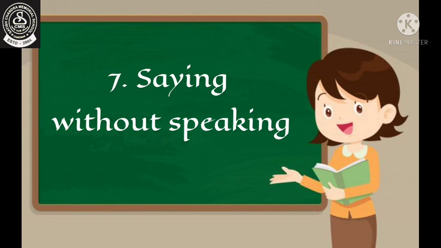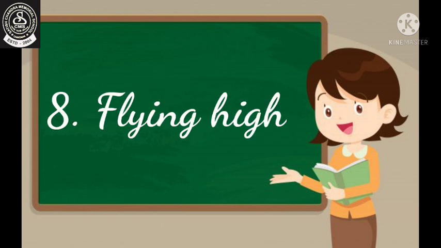Then comes chapter number 7, Saying Without Speaking. In this chapter, we have read about the different sense organs that we have and how they play an important role in our day-to-day life. Then in the Flying High chapter, we have read about birds, how they make nests, their home, how they eat food, what they eat.